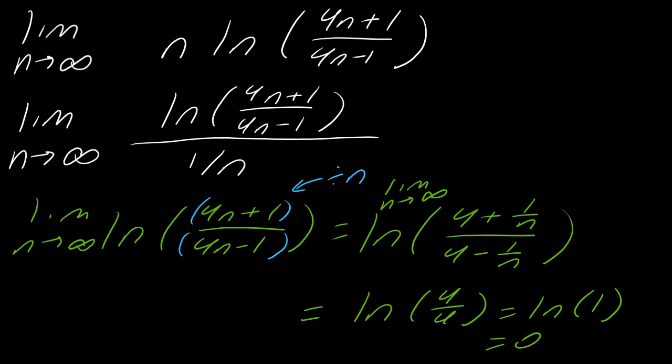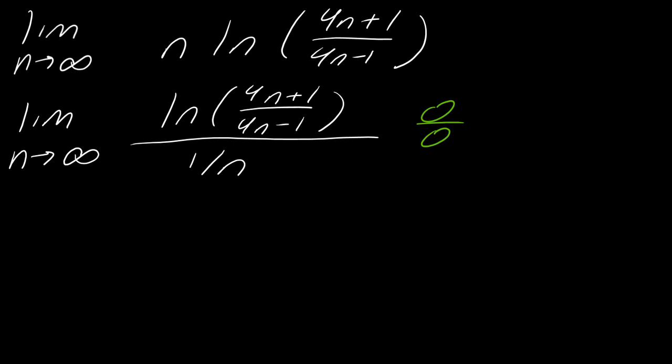Okay, so the reason why this matters is that I have n times this thing that is effectively 0. N times 0 is an indeterminate form, but now that I have rewritten it in this form, I know that this part here equals 0, and the limit of 1 over n as n goes to infinity is also 0. So what I mean is, now I've rewritten this in 0 over 0 form, and this is a really classic L'Hopital's rule trick. Okay, so I'll clear some space, and now we party on.